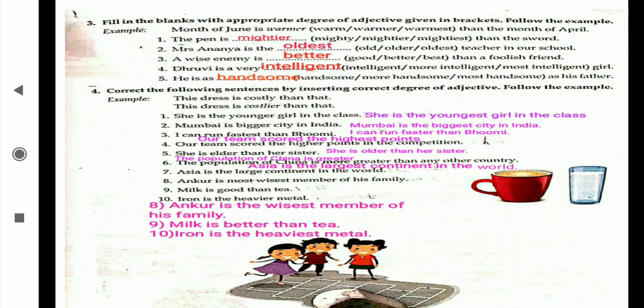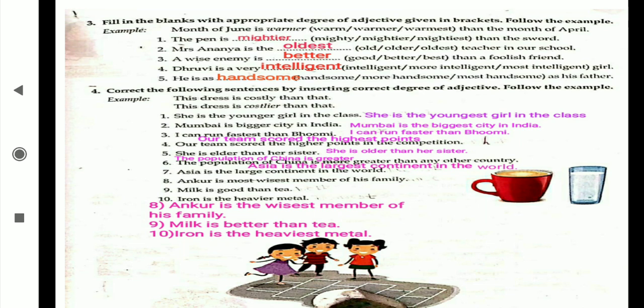Now see the third question. Fill in the blanks with the appropriate degree. The pen is dash than the sword. Than came, so mightier, er. Mrs. Ananya is the, the came, that's why est form, oldest. A wise enemy is better than a foolish friend. Dhruvi is a very intelligent girl. He is as handsome as his father.